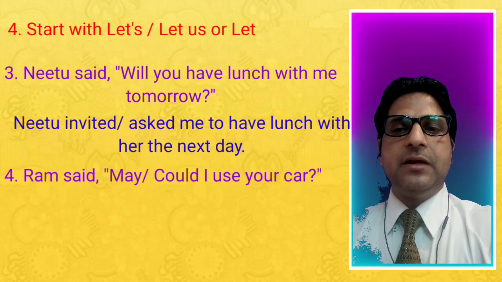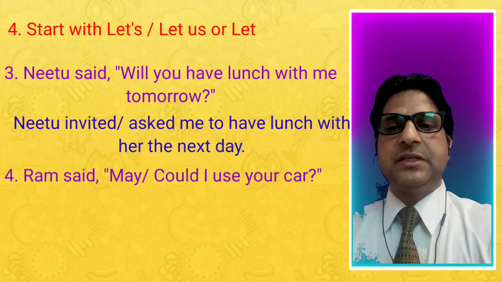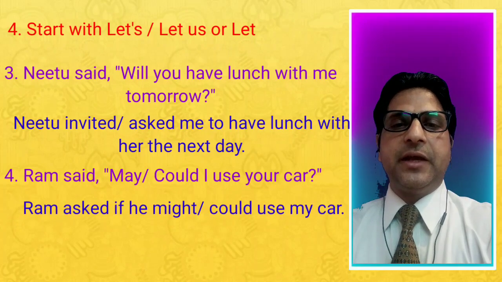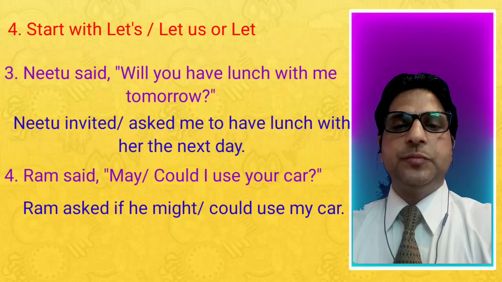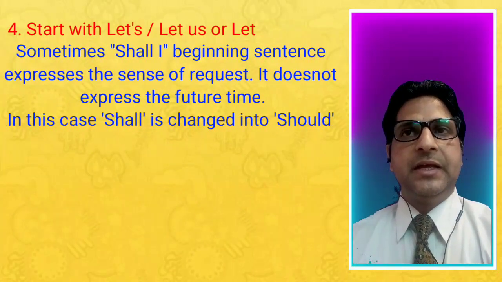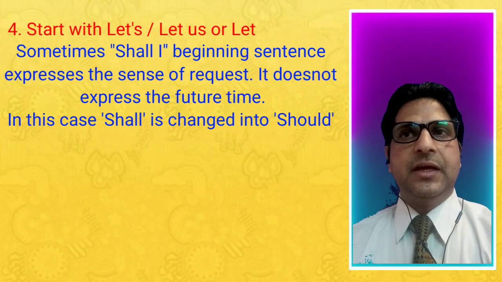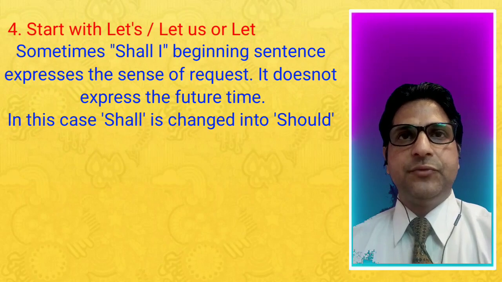Ram said, may, or we can say, could I use your car? For asking permission: Ram asked if he might or could use my car. Sometimes a sentence beginning with shall I expresses the sense of request. It does not express the future time.